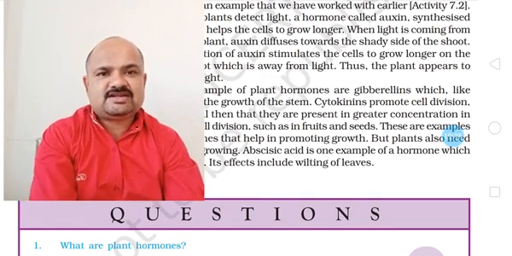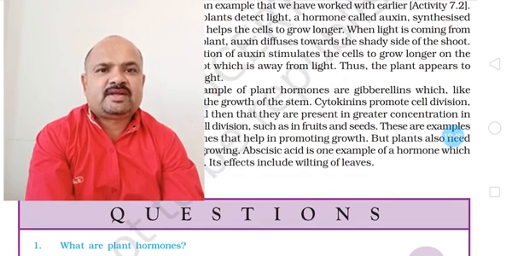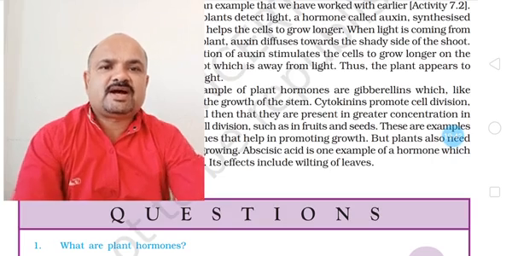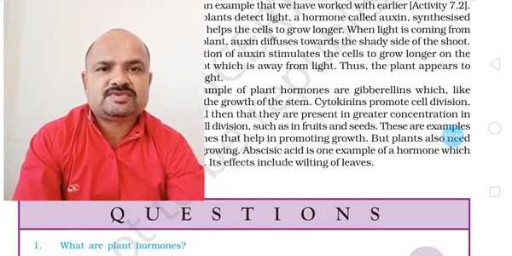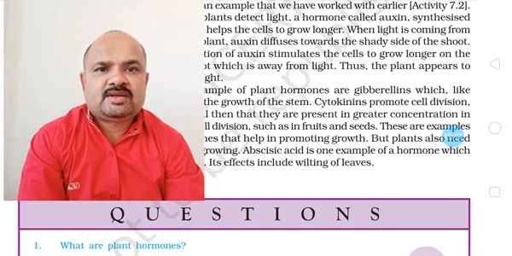One scientist had taken some fruits in a room, and those fruits were not ripening, and at the same time he kept some fruits of the same category from the same group in some other room, in which one fruit was ripened.